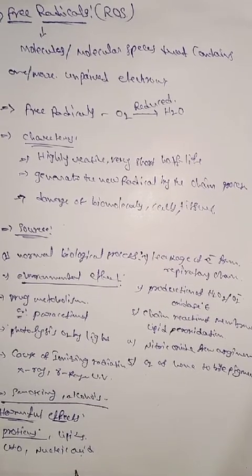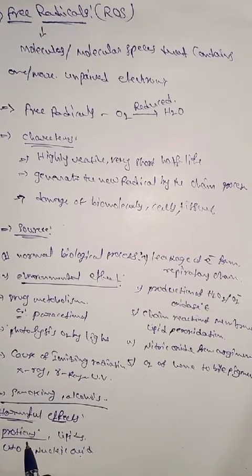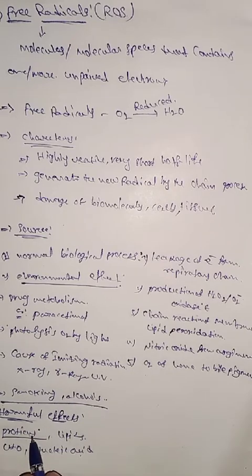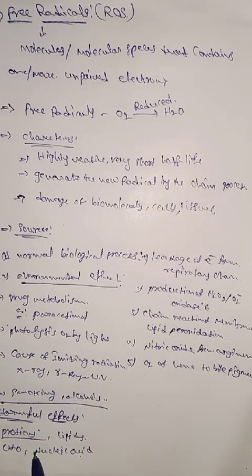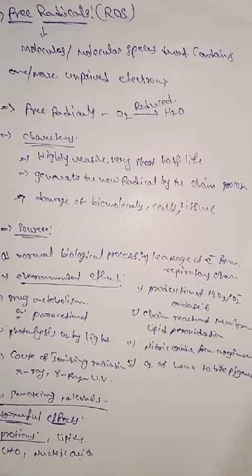In proteins they affect the amino acids and also the genetic material.